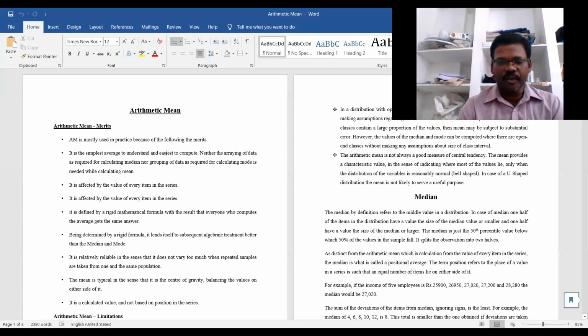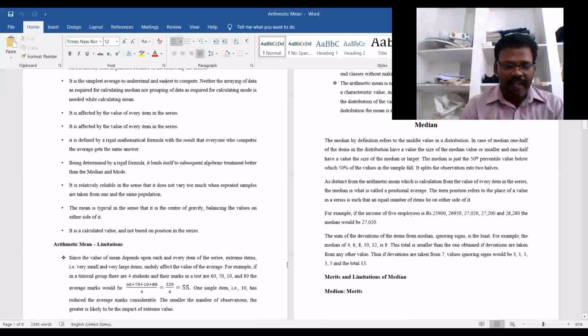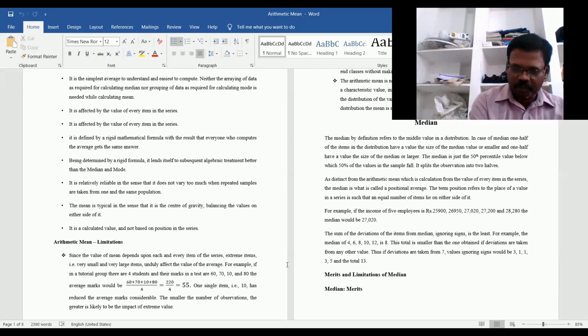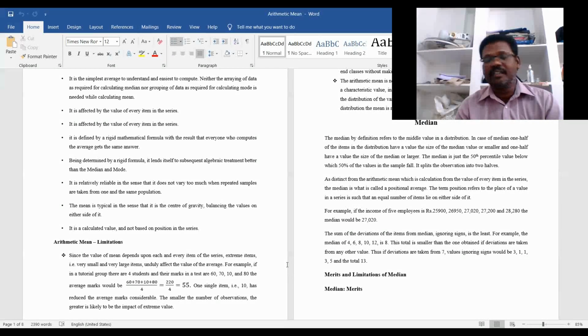Already I told you, no single value will be left out; all the values have equal weightage when we are discussing this particular aspect. It is a calculated value and not based on the position in the series.